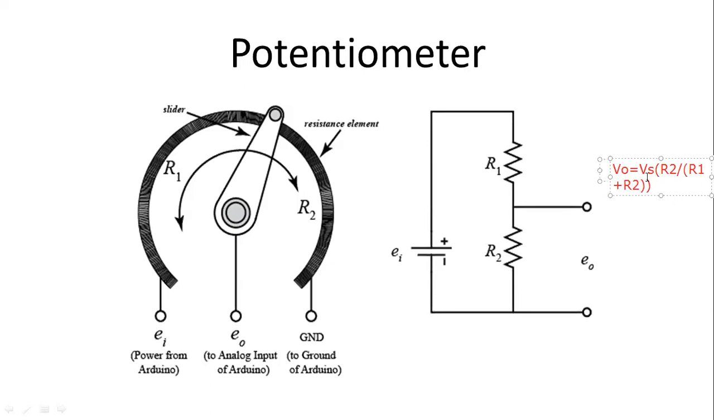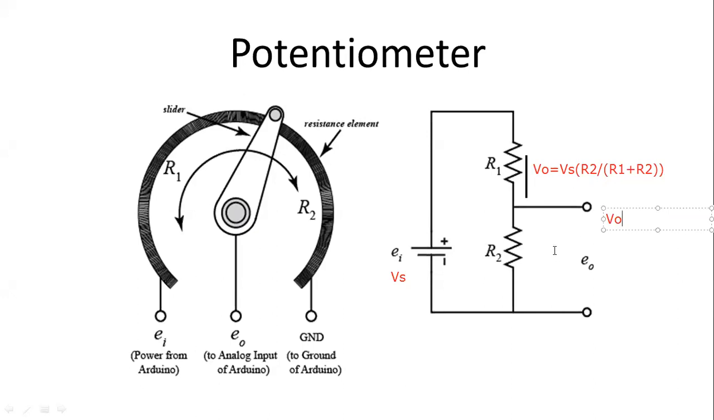So R1 plus R2. This is the voltage divider rule formula, from which we are going to get V output. This one is my V supply, and I'm giving V supply from over here. So I'm getting the output over here, that is V output. Over here you can see how the output can be calculated. This one is R1, this one is R2. These are the two resistances, R1 and R2.